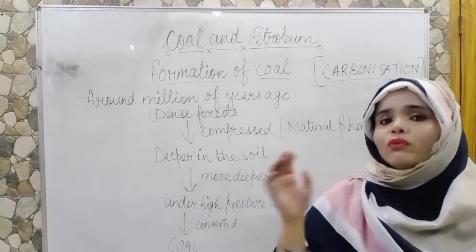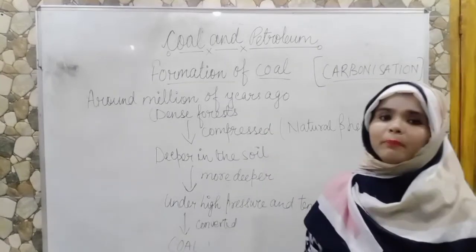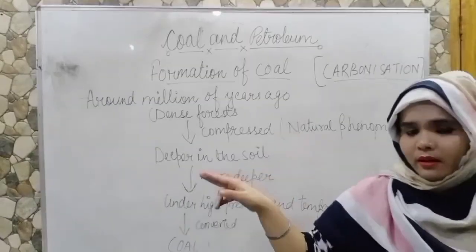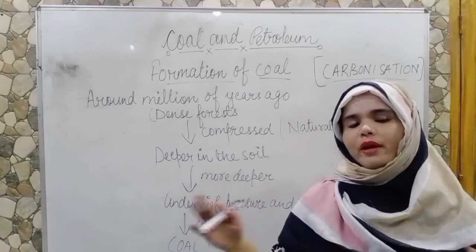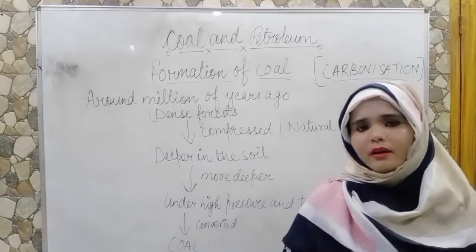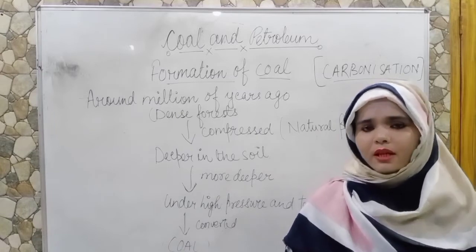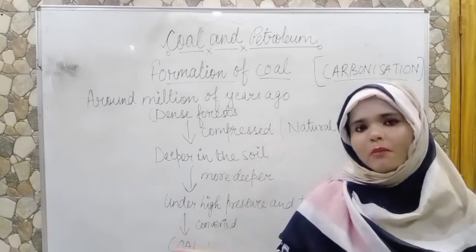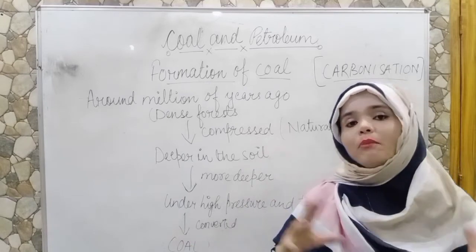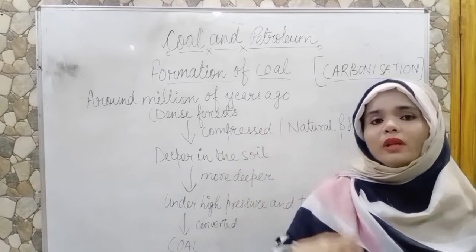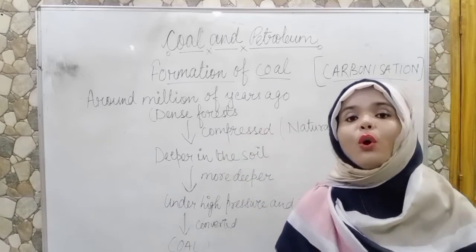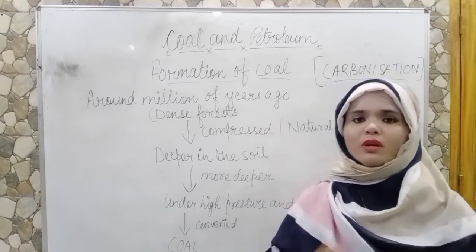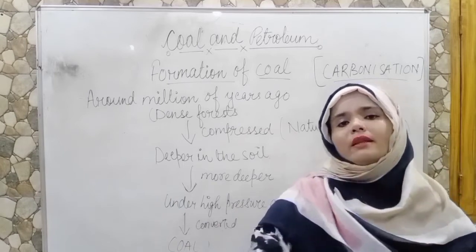Petroleum is also formed by this process. Actually, what happened in the petroleum case? Around millions of years ago, under the sea, there was a huge number of aquatic animals. When they died, they went deeper and deeper in the sea, and the same high pressure and high temperature converted them into petroleum, that is our crude oil. So the same process happens with petroleum and with natural gas. They are all formed by the same process.